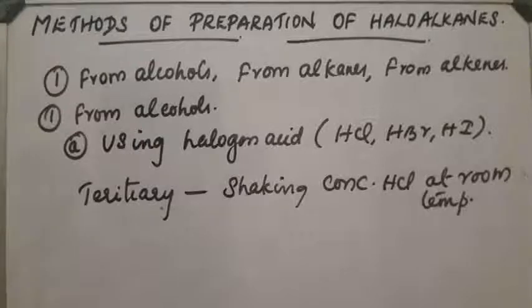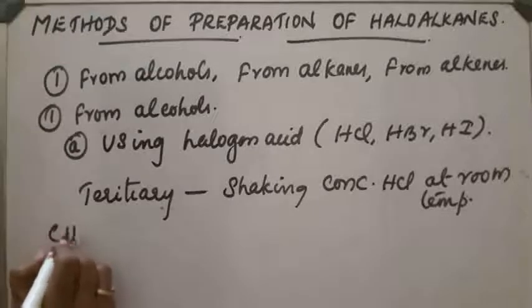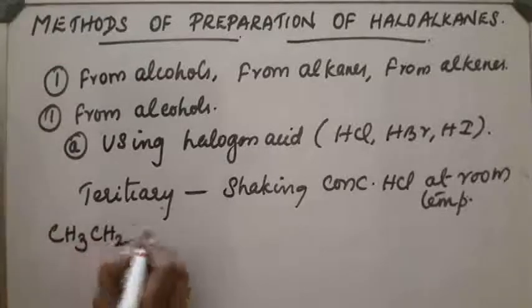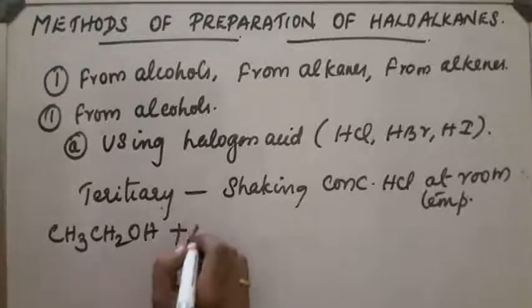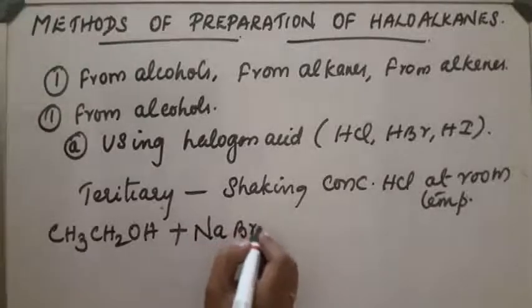Also, there are some other methods for the preparation of alkyl bromides from alcohols. CH3CH2OH on reaction with NaBr and H2SO4.